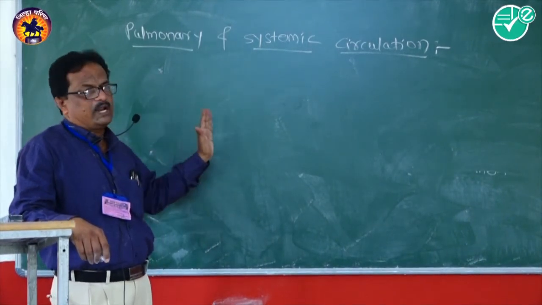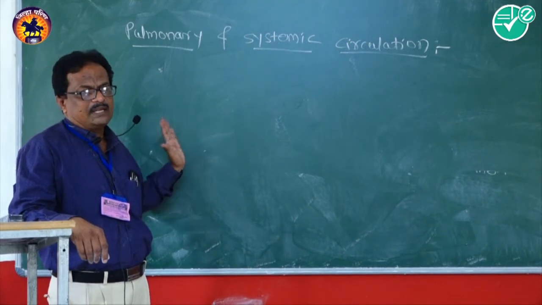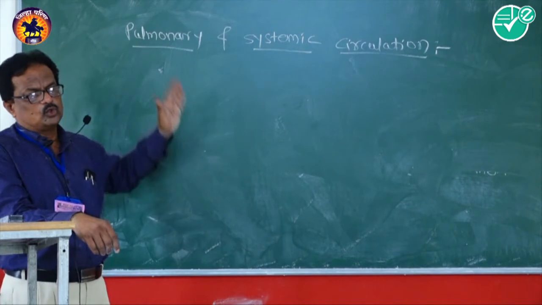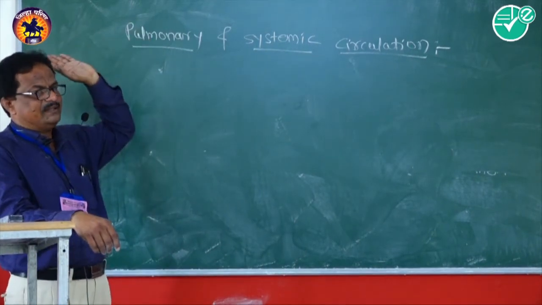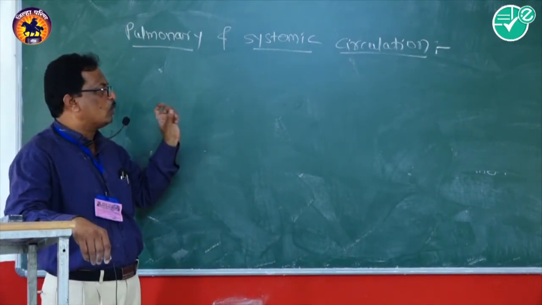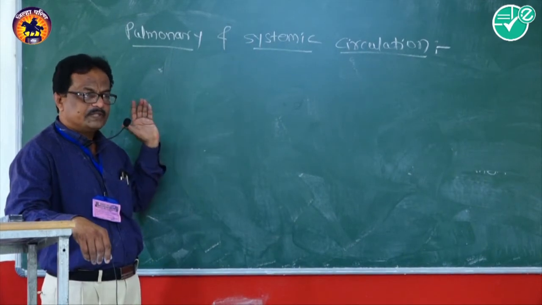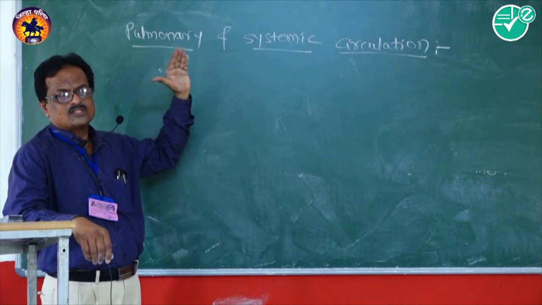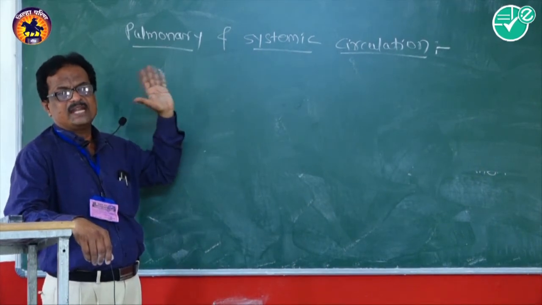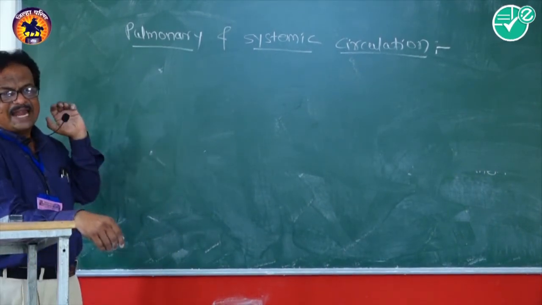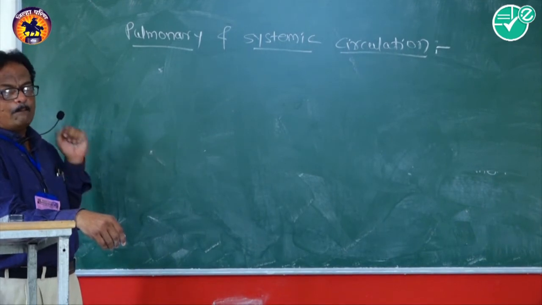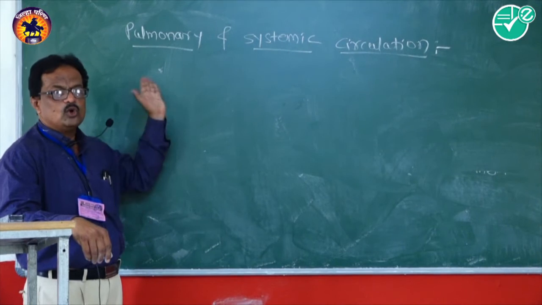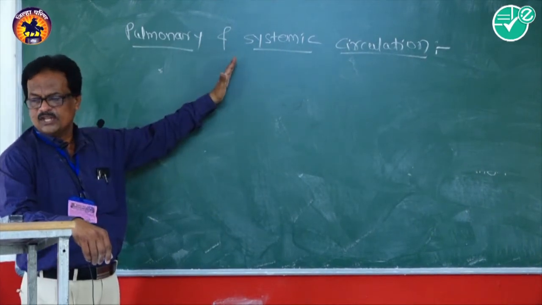Through this pulmonary trunk, the impure or deoxygenated blood is carried from the right ventricle to the lungs for its oxygenation. That route traveled by the blood is known as pulmonary circulation.